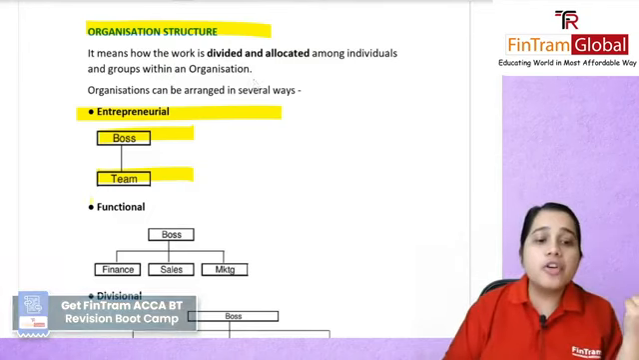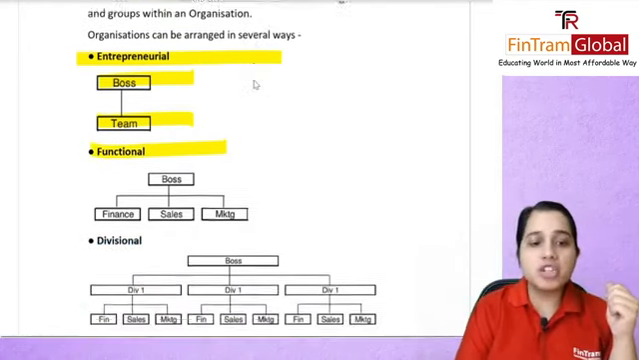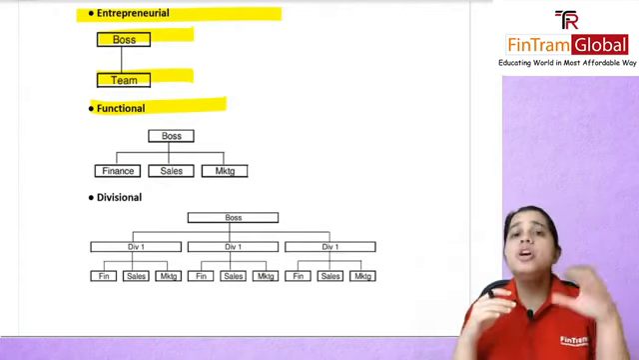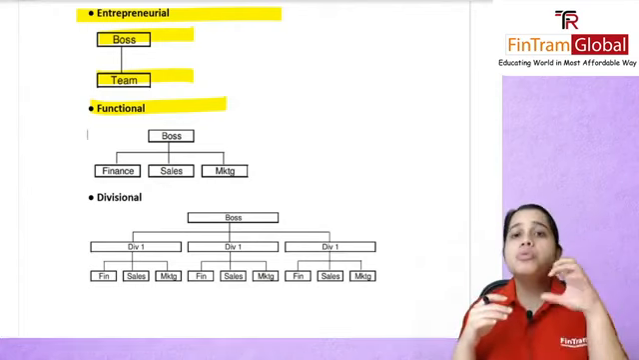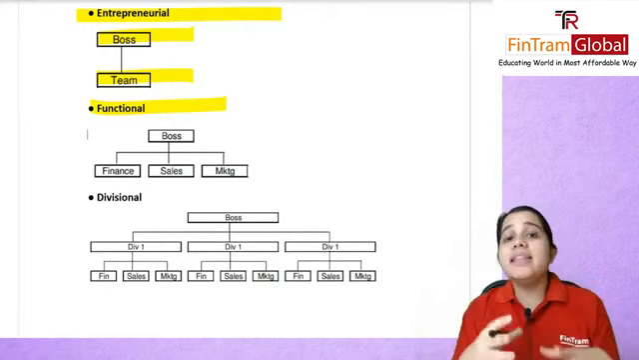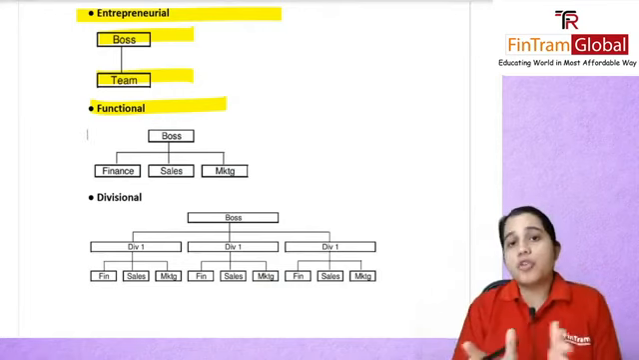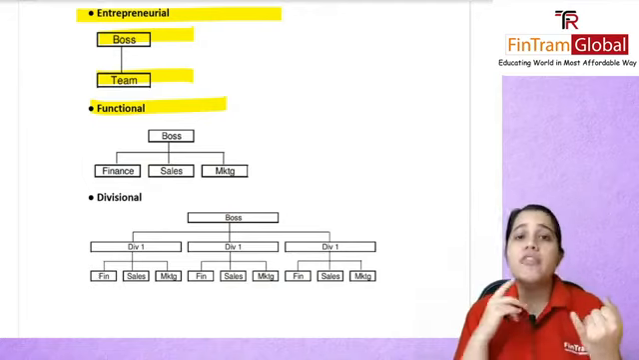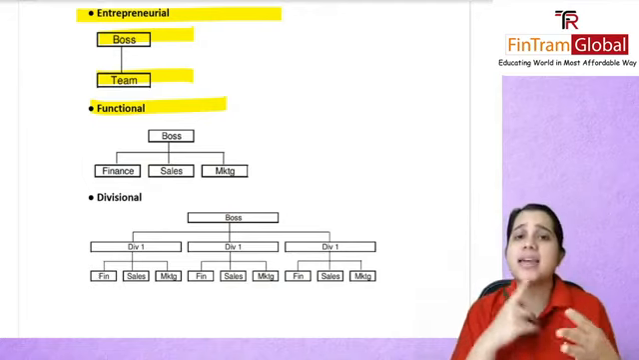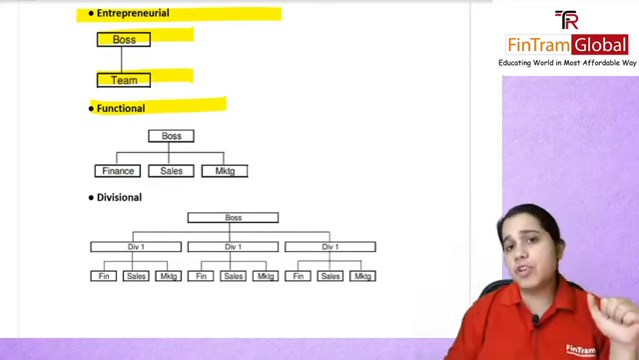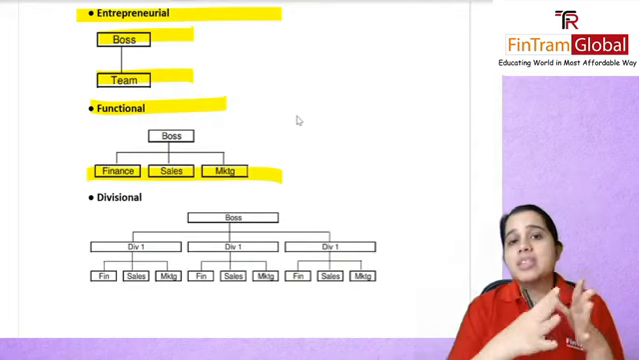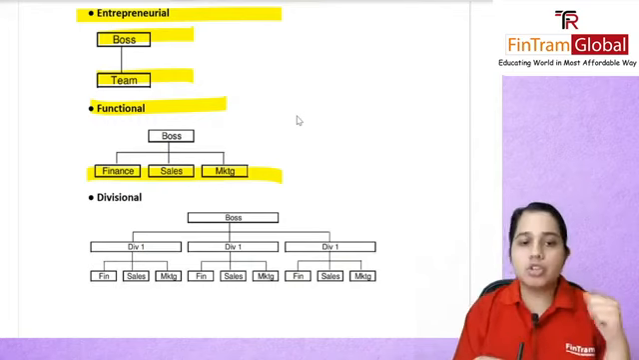Then of course you have your functional structure. Now your functional structure, as you can see in the diagram, you will have your boss, your managers, whoever is there on the top. And then different functions of your organization will be divided into different departments. You will have your marketing, sales, finance, HR. All of these different functions are divided into different departments. Hence, this is your functional departmental structure.